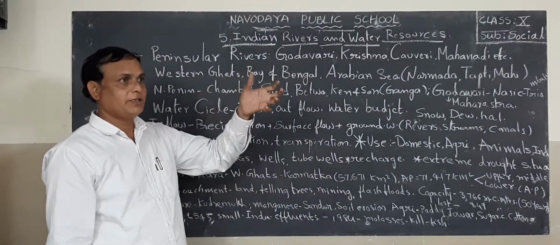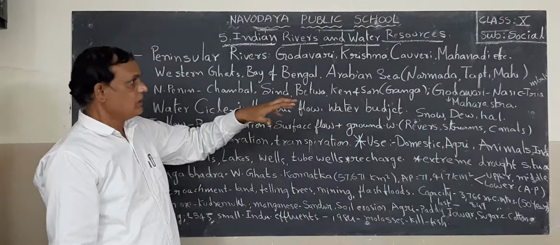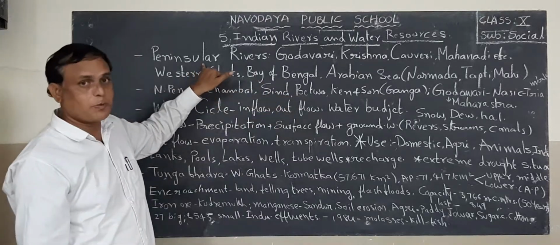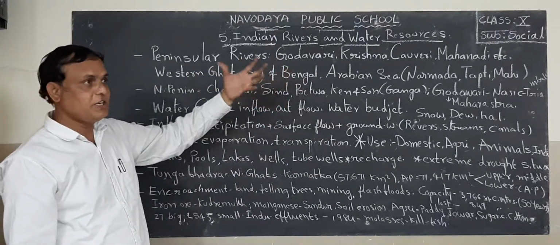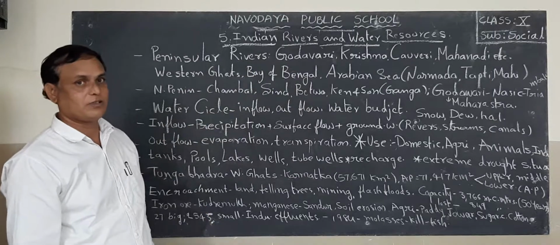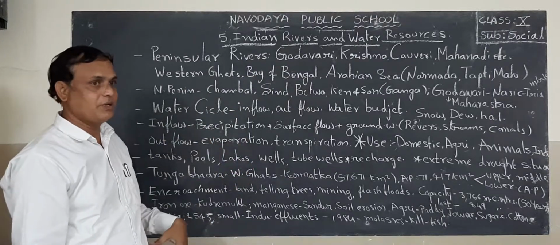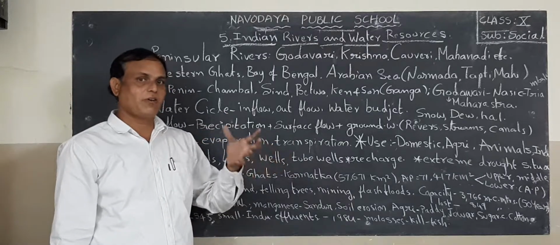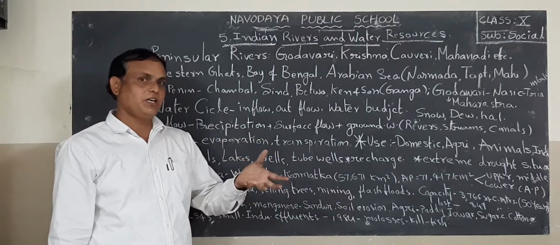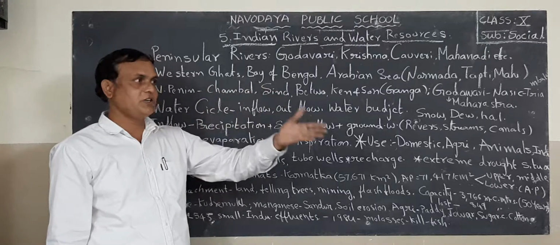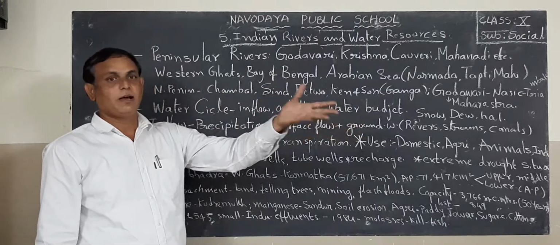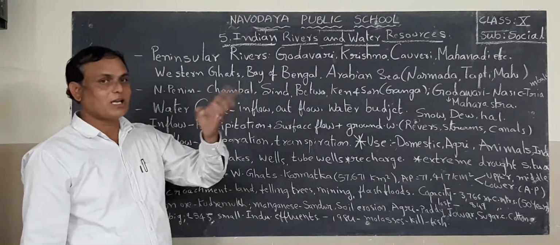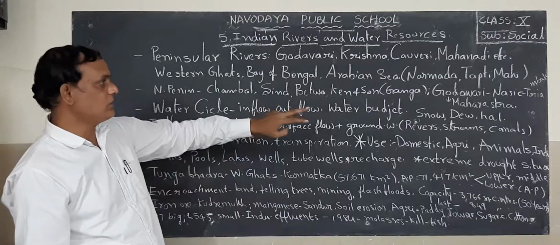They go through the peninsular north part and they drain into the Arabian Sea. Actually, the majority of rivers in our country originate in the west and drain into the Bay of Bengal, except some rivers. What are the rivers? Here I wrote already.